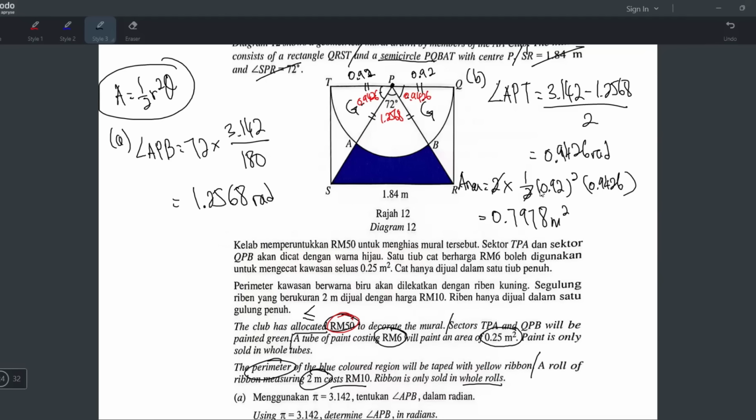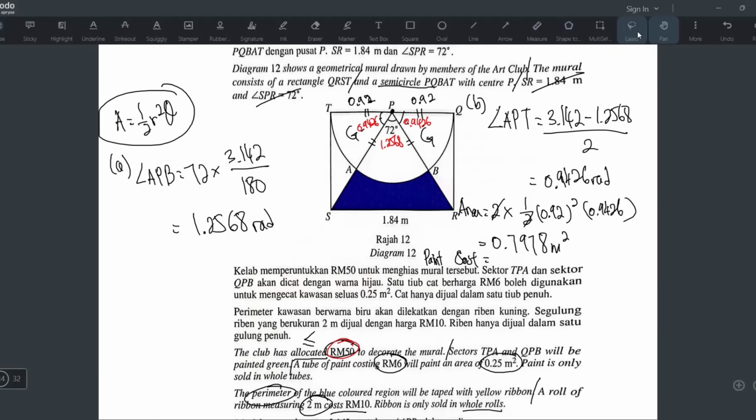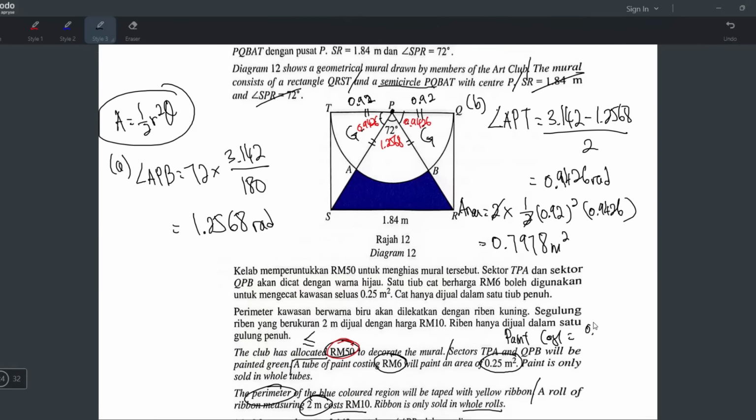But don't forget, we want the cost. We want the cost. So let's find out the paint cost. Okay, I remember they said it's RM 6 ringgit for area 0.25 meter square. That means you have to take this one, divide the thing first lah. Okay, I need space. Okay, I think I'll just write here lah. Paint cost. So 0.7978, you have to divide with 0.25 first, and then times with RM6. Get the painting cost RM.